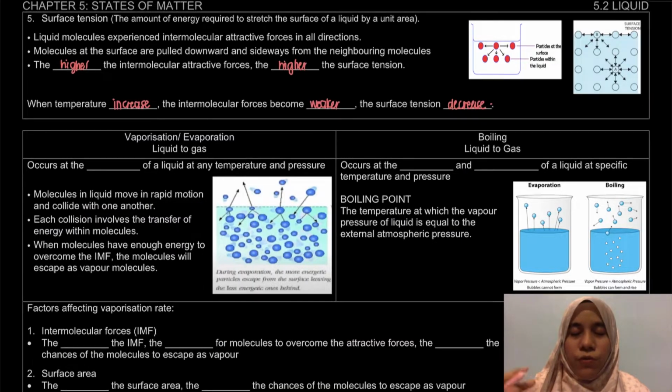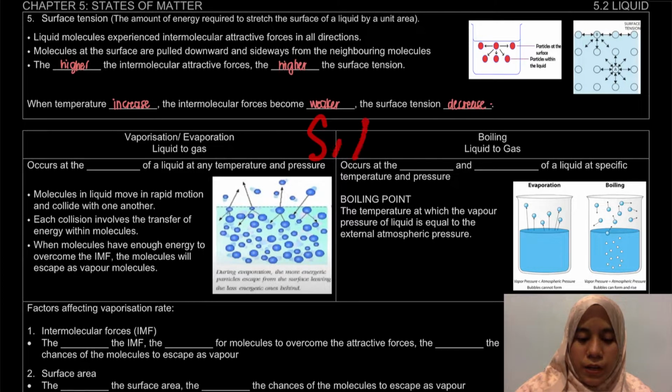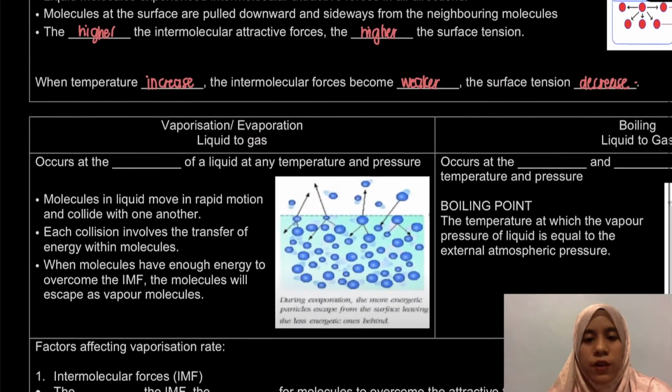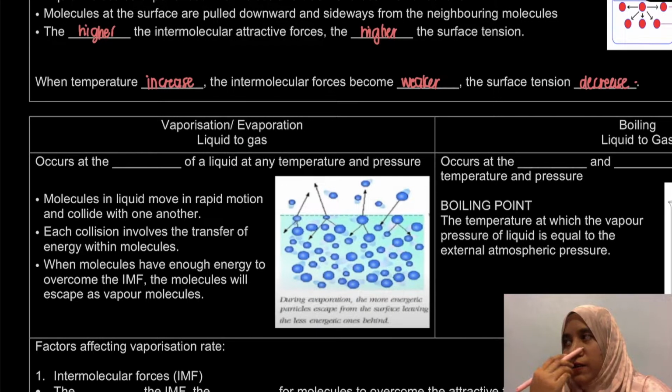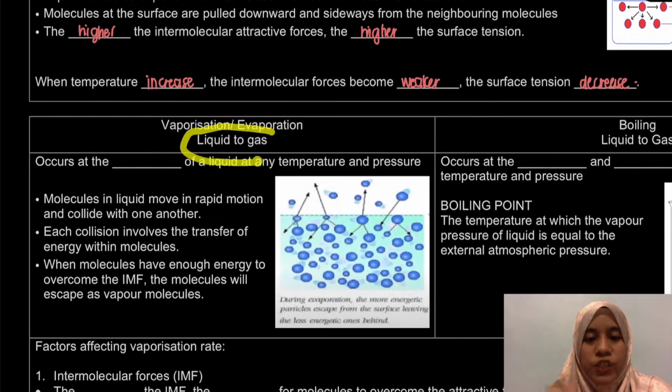Next, we're going to look at the processes of liquid itself. So, we know that for the case of states of matter, we're talking about actually solid, liquid and gas. Next, we're going to look at the processes involving liquid. The first one is vaporization or evaporation. Yang inilah sejatan penyejatan. Tak ingatlah bahasa Melayu dia. But what is actually vaporization? Vaporization is a process where our liquid will change to gas.